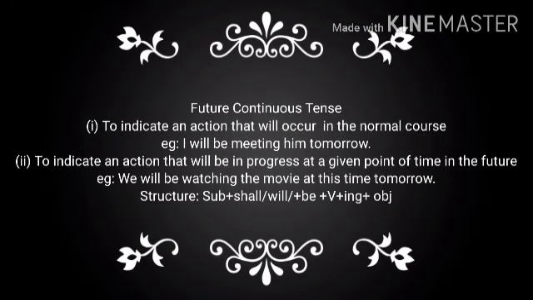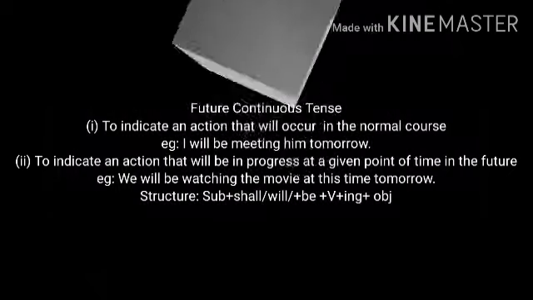Future continuous tense. It is used to indicate an action that will occur in the normal course. For example, I will be meeting him tomorrow. It is also used to indicate an action that will be in progress at a given point of time in the future. For example, we will be watching the movie at this time tomorrow.